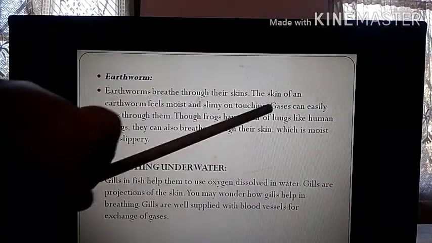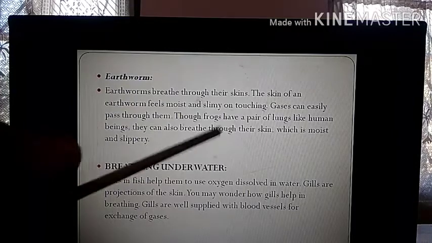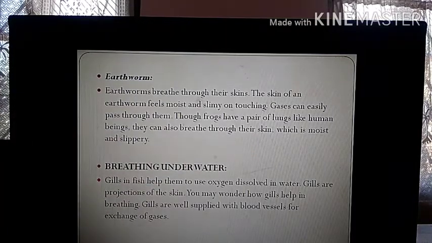Though frogs have a pair of lungs like human beings, they also can breathe through their skin, which is moist and slippery. Now, the skin of the earthworm has certain holes or pores. Through these pores, gaseous exchange takes place. Oxygen goes inside, carbon dioxide comes out, through the pores in the skin.